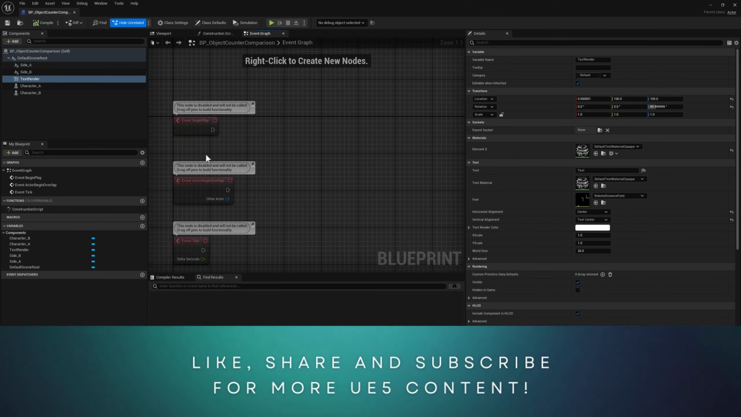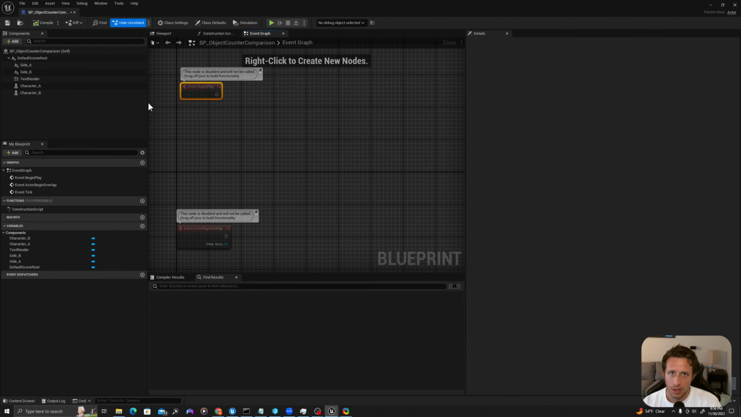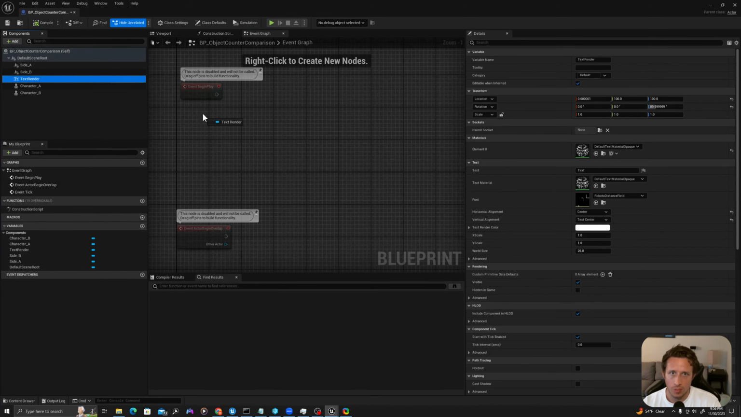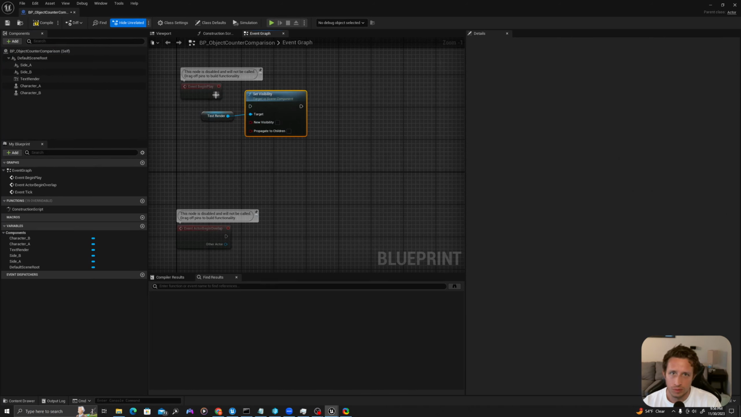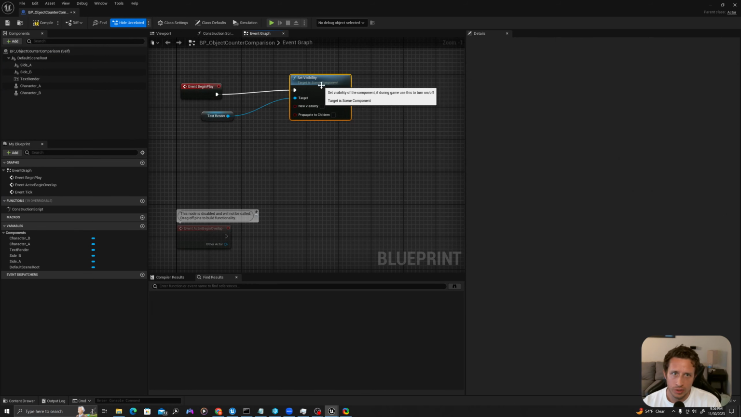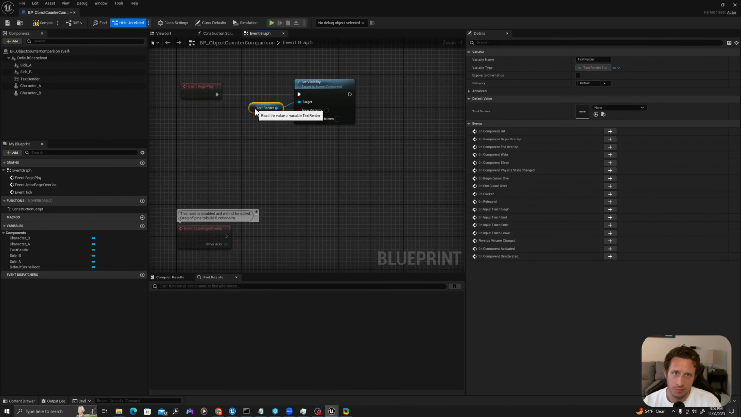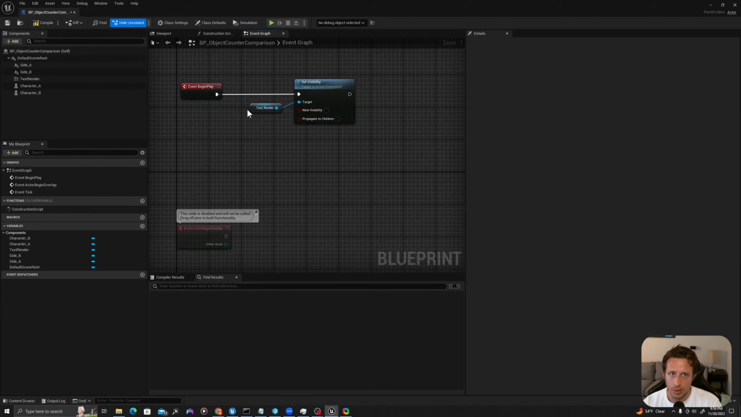In my event graph, on event begin play, what I will first do is grab my text render actor and say set visibility to false. What we will do is when the comparison is made between the two sides, we will make it visible, but until then, we want it off.